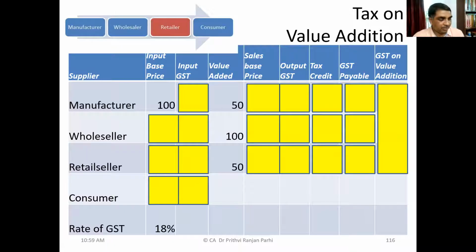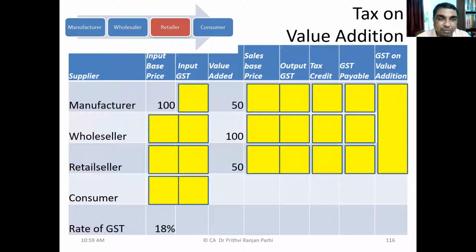So we'll make a very simple analysis. Just have a look at this table. Now we'll be talking about a product which moves from manufacturer to wholesaler to retailer to consumer. We have taken the rate of GST as 18%. For simplification, we are not showing CGST, SGST, IGST separately. Let us assume everything is IGST at 18%.